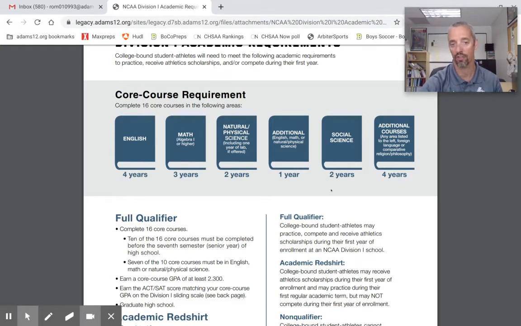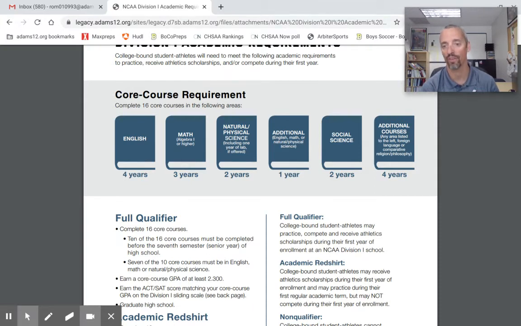As a simple example, it's not uncommon for a Legacy student to have 4 or even 5 credits of math while they're at Legacy. Three of them are going to meet this math category. The 4th one will then go into this additional English, math, or science category. And if they have a 5th, that 5th one would come over here towards the additional courses. Once you go to eligibilitycenter.org and create that account, you're going to be able to see a list of Legacy's classes.